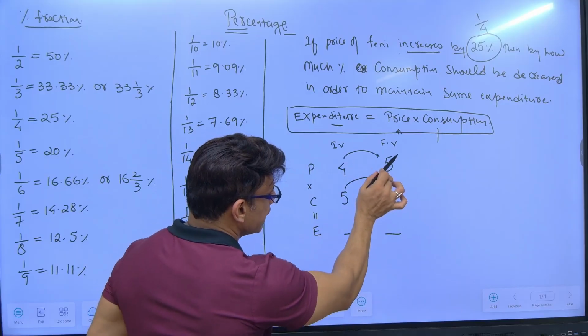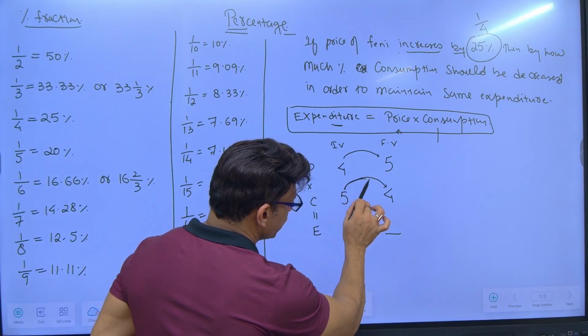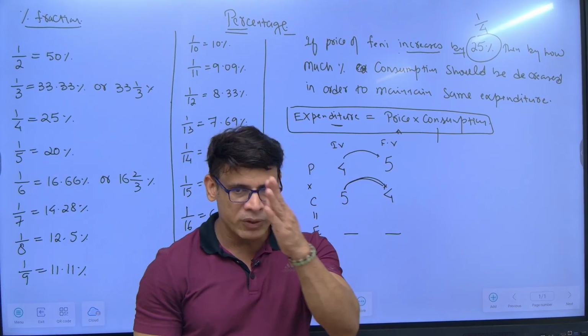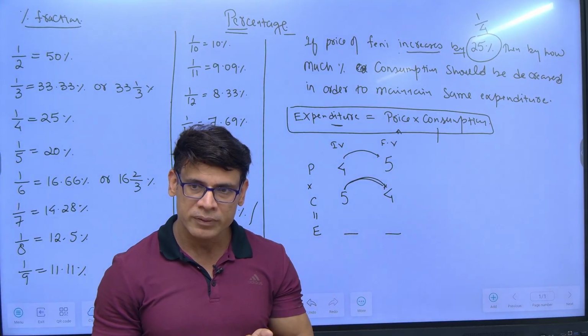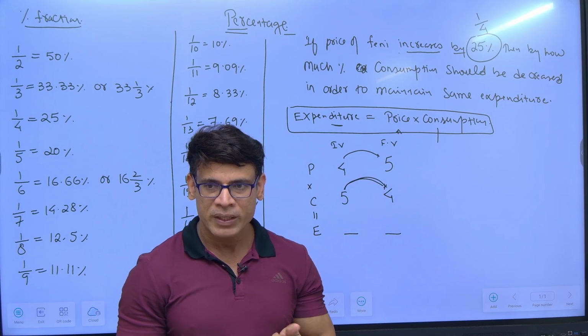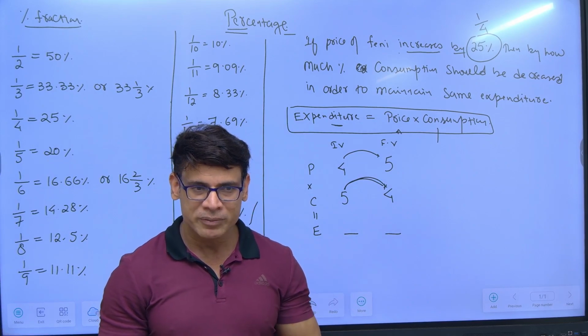So if price increases from 4 to 5, consumption decreases from 5 to 4. If something is becoming 5 to 4, there is a decrease of 1 over a base of 5, which is 1 by 5. And we got 20% earlier also.